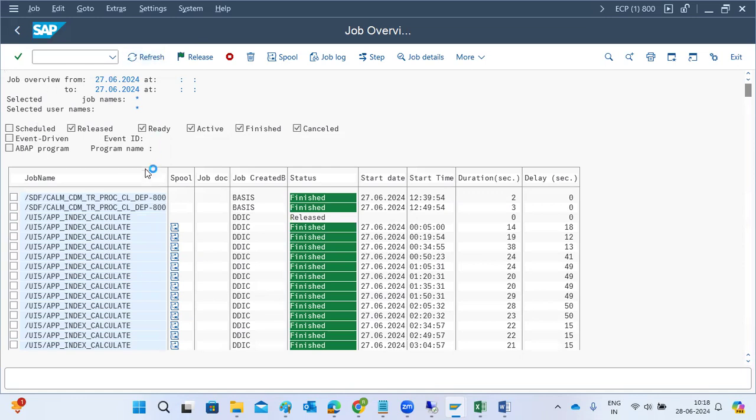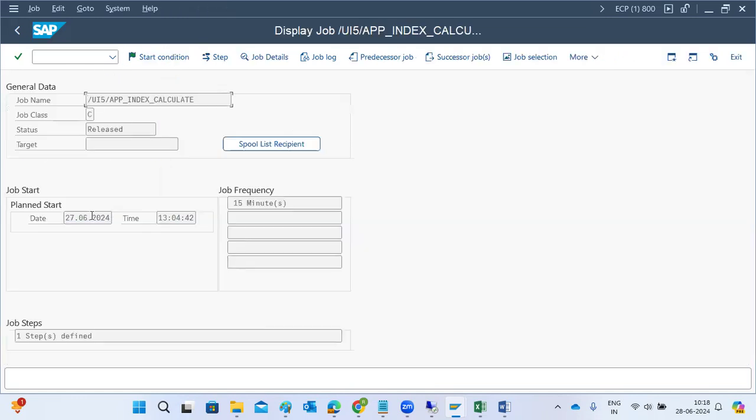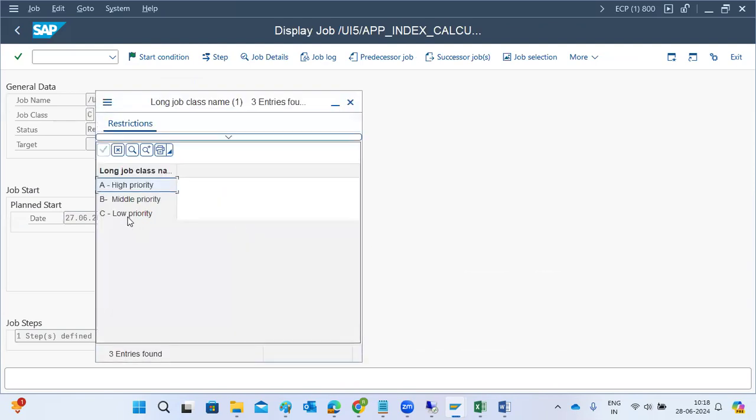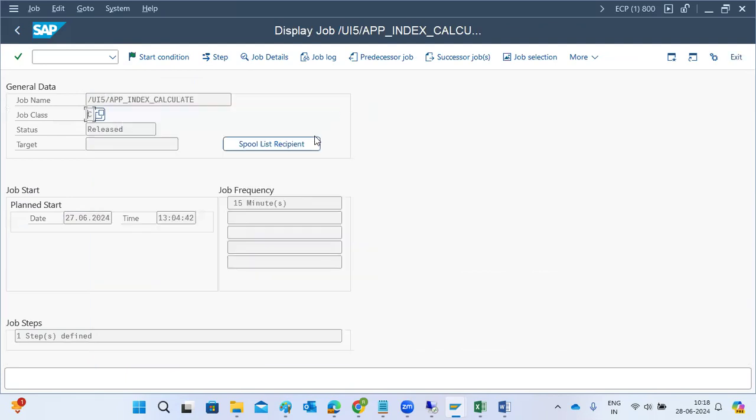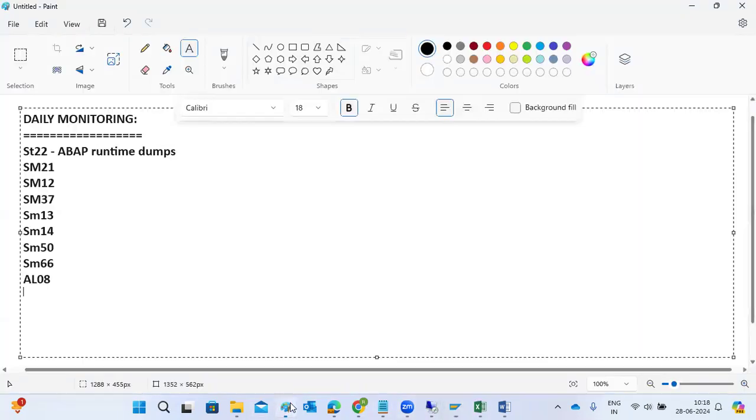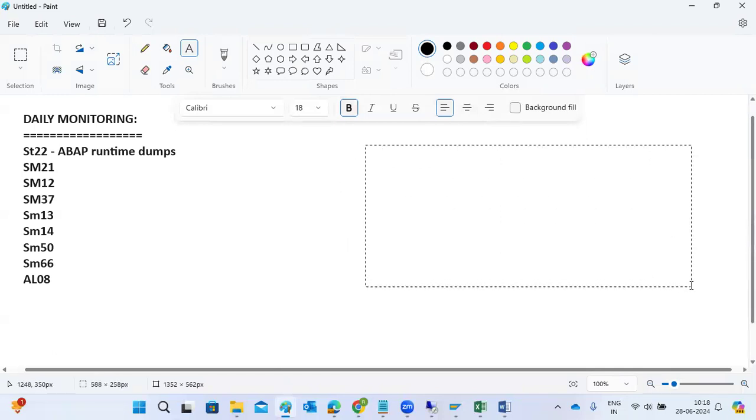Based upon whatever priorities are there here, C priority means it is middle priority. If you choose A priority, it means very high priority. High priority means this job will run fast. Say you have multiple jobs in the sequence, 15 jobs in the sequence, but these are all B and C priority jobs. You have one A priority job, which is the 16th job.